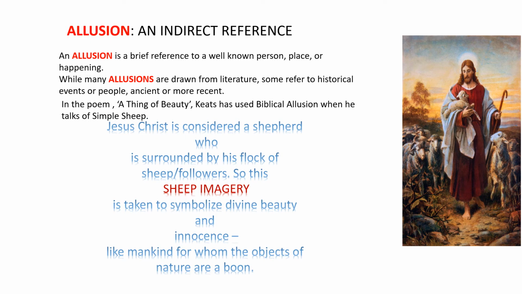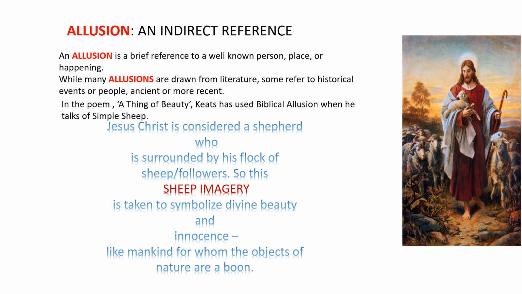Allusion, as the name suggests, is an indirect reference. It is a brief reference to a well-known person, place, or happening. Mostly allusions are drawn from literature. However, some do refer to historical events or people, something can be taken from ancient history, or something can be recent also. And why are we talking of this?